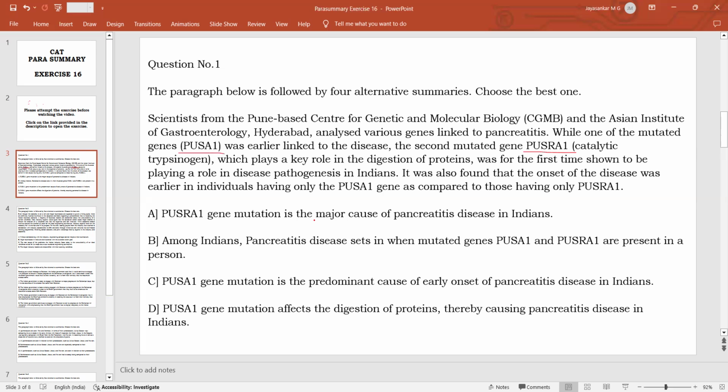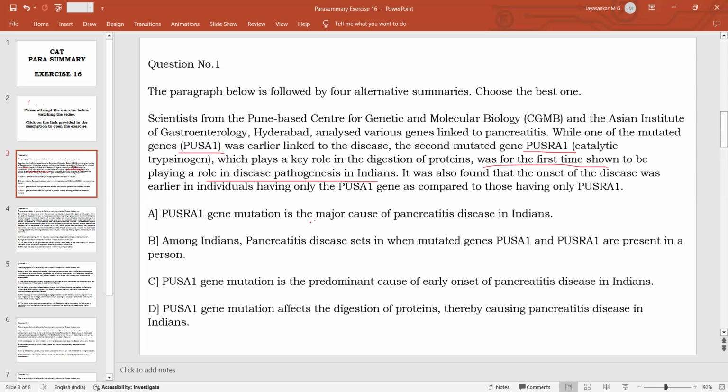Is this a good summary? The passage is saying that for the first time, this PUSRA1 is shown to be playing a role in disease pathogenesis in India. What is disease pathogenesis? The development of a disease is known as disease pathogenesis. So here it says that for the first time, this gene is also found to be playing a role.